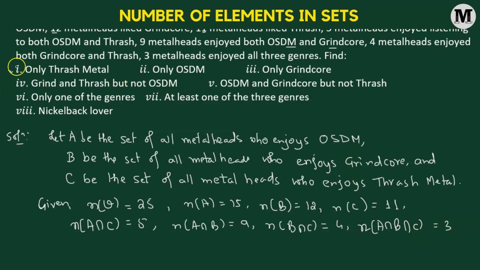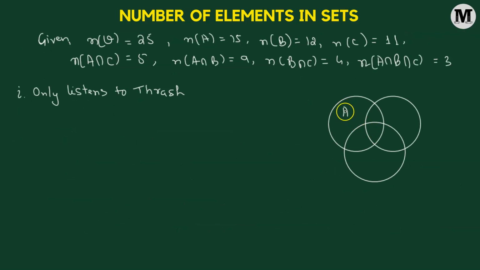Now we need to first find out the only listeners of thrash metal. This could be best understood with the help of a Venn diagram. So here we have 3 overlapping sets. Set A, the set of listeners who listen to OSDM, B is the set of metalheads who listen to grindcore, and C is the set of individuals who listen to thrash metal. We only need to find the listeners of thrash metal, so here we need only this particular region. They only listen to thrash metal and no other genres.